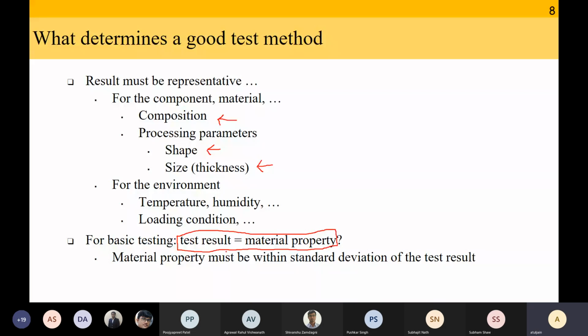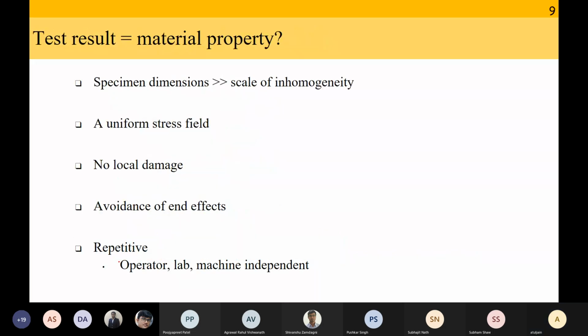Okay, but one important point is there is going to be some mean and standard deviation. Every time you test materials, there is going to be slight variation. So rather than imagining it as a number, it is number plus minus standard deviation. Okay, when is a test result equal to material property? When is this happening? This will happen if the specimen dimensions are much bigger than the scale of homogeneity, meaning that if I draw the transverse cross section of a carbon fiber or any unidirectional composite material, I will see like this.